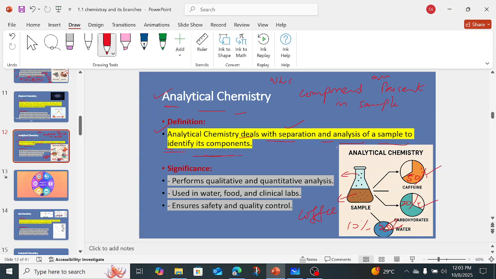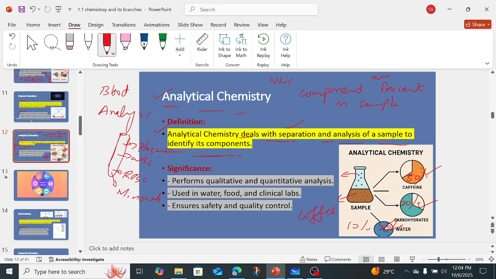We also identify, for example, in a blood analysis, what the forensic chemists do. In a blood sample there would be plasma, WBCs, RBCs, many different minerals, and also excretory materials, ammonia.